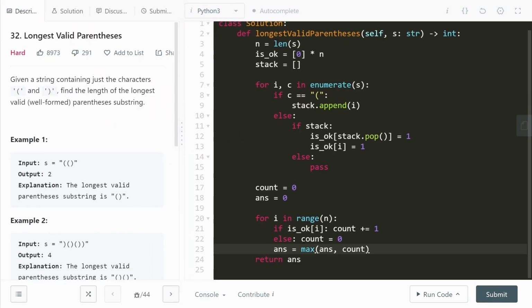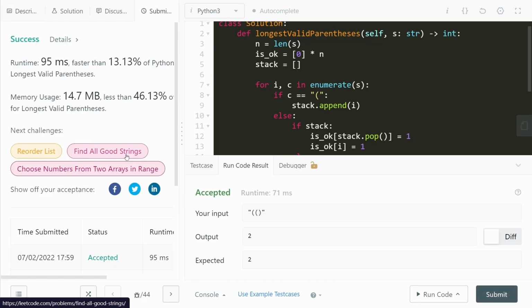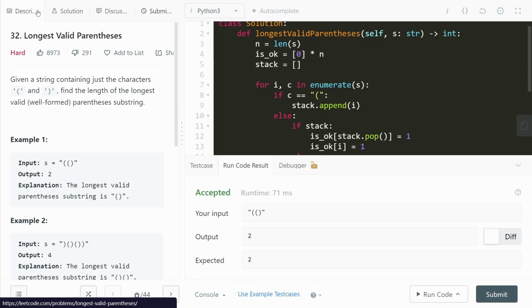All right, so this is it for the code. Let's go ahead and run it. And we'll go ahead and submit this as well. And cool, this gets accepted. So yeah, this is it for the solution to the problem, longest valid parentheses.